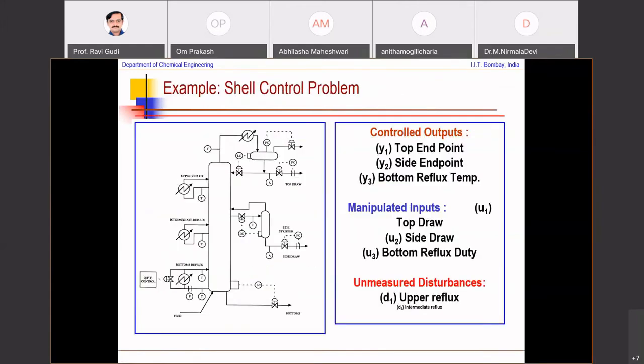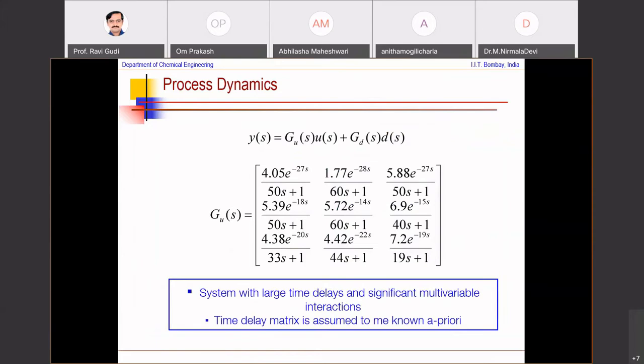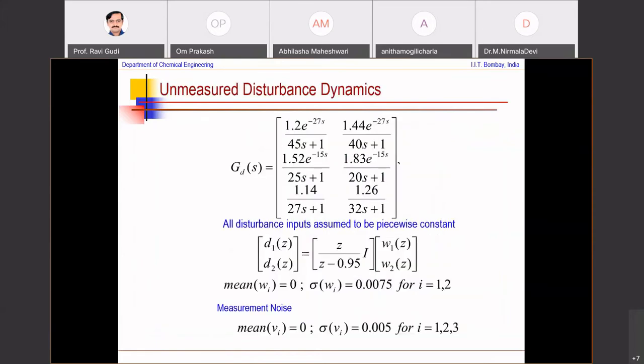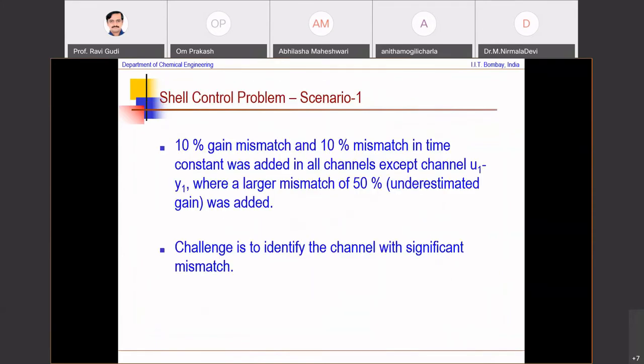And this is something that we tried for an example problem, a Shell control problem, and here it was able to detect. Just quickly go to the results. There was a 10% gain mismatch added in the time constant in channel U1, Y1, and the challenge was to detect the mismatch. I'll come back to you, Senthil.